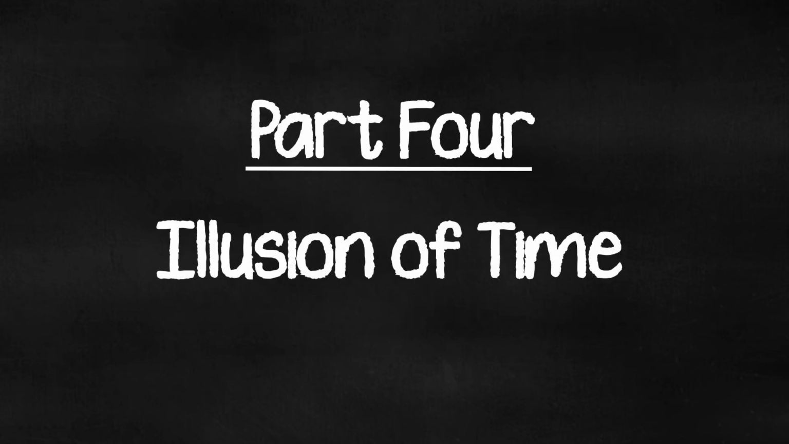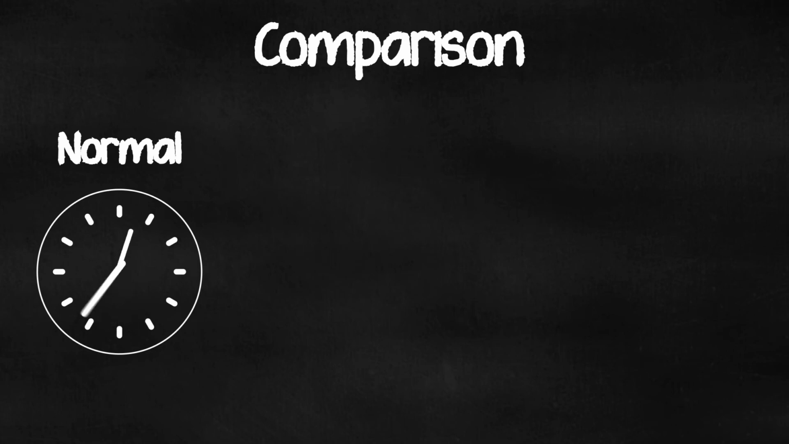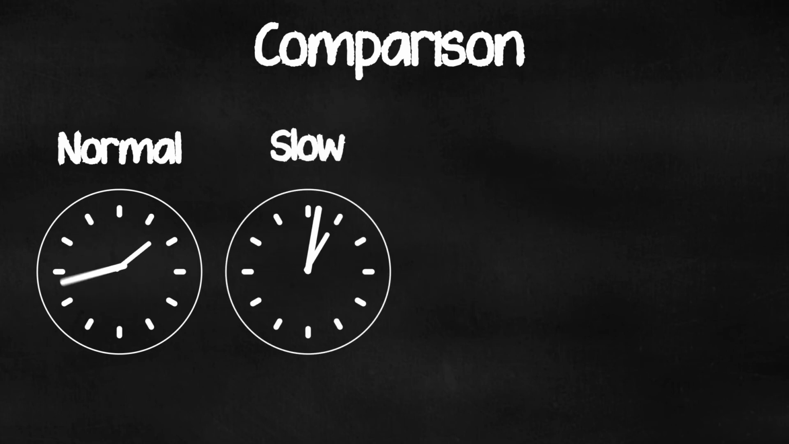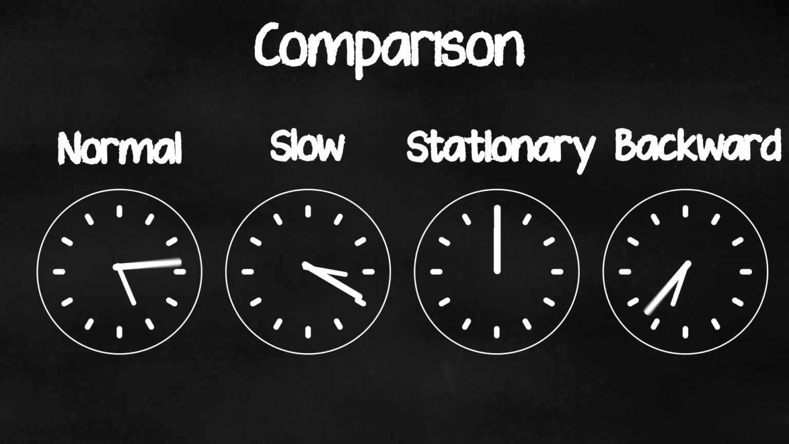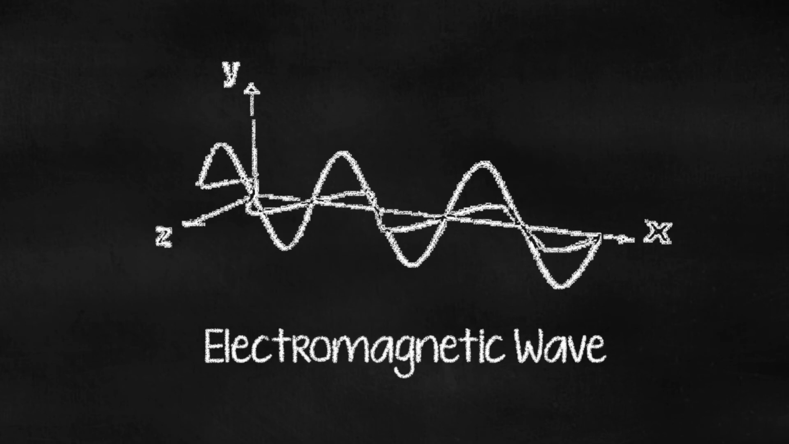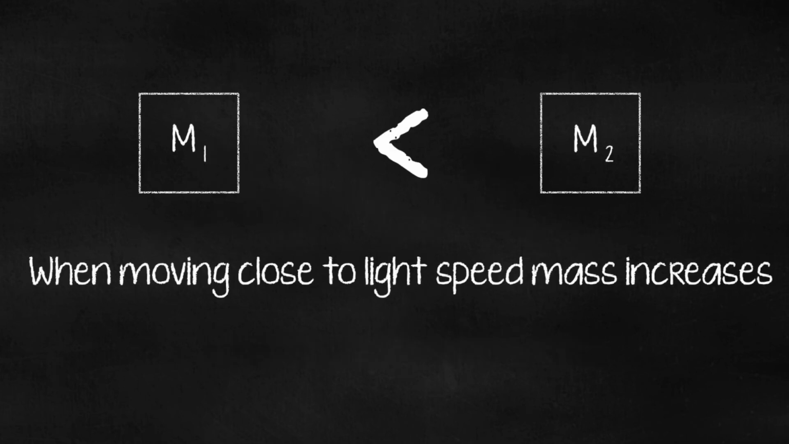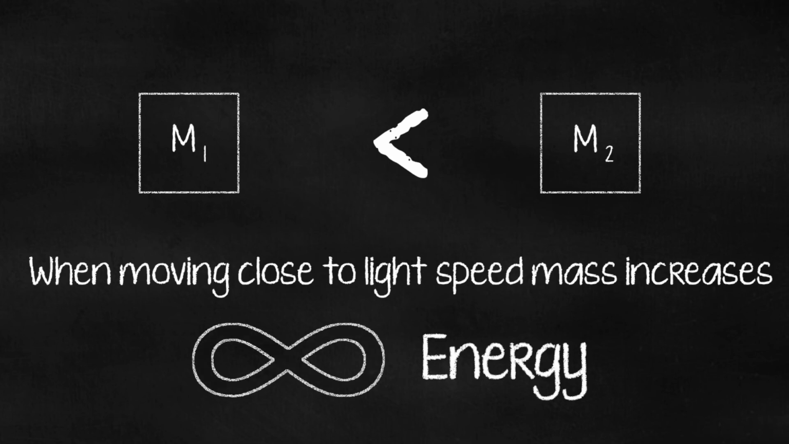The illusion of time. According to Einstein, time slows down for objects traveling close to the speed of light, completely stops for objects traveling at the speed of light, and tends to move backwards for objects traveling beyond the speed of light. So far, nothing other than electromagnetic waves can reach the speed of light, as on approaching the speed of light, the mass of an object increases, which requires an infinite amount of energy to propel it at light speed. This is why a mass cannot reach the speed of light.